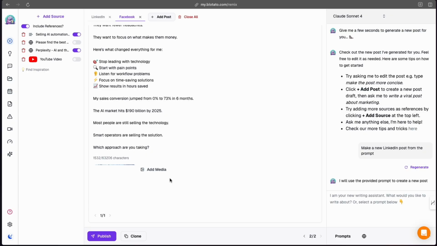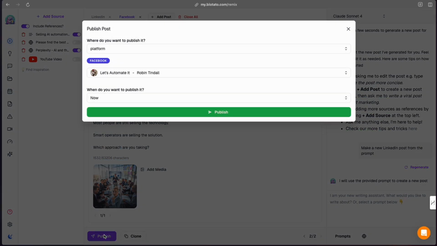And here we are, we're creating a post to LinkedIn and Facebook. And here we have an image. Not loving that image, but for the sake of brevity, let's move along. So I'm going to hit publish here. And this is the option to publish it to Facebook.